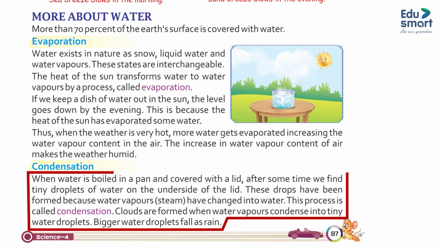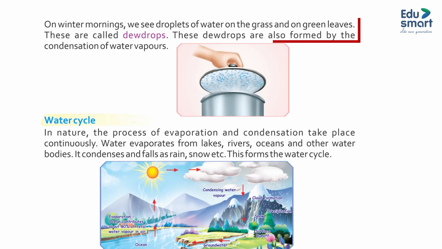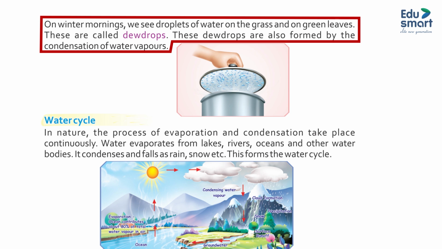Condensation. When water is boiled in a pan and covered with a lid, after some time we find tiny droplets of water on the underside of the lid. This is called condensation. Clouds are formed when water vapors condense into tiny droplets. Bigger water droplets fall as rain. On winter mornings, we see droplets of water on the grass and on green leaves.